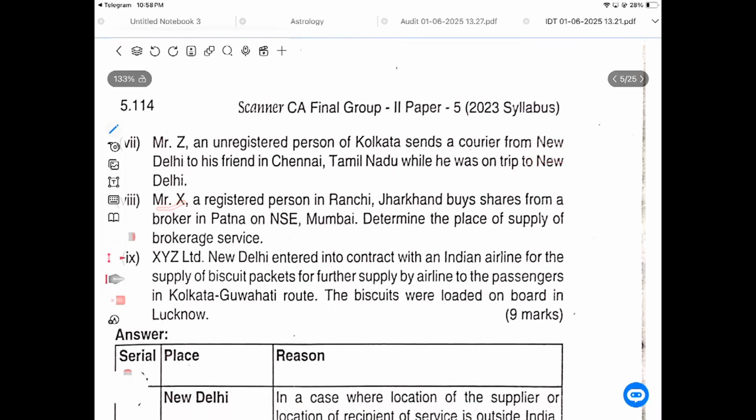Mr. X is a registered person in Ranchi, Jharkhand, and buys a share from a broker in Patna, NSE Mumbai. Determine the place of supply of brokerage service.